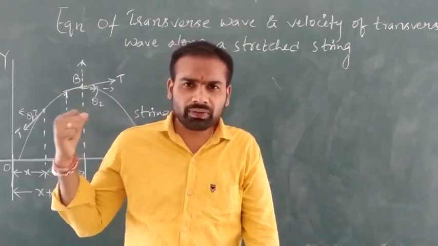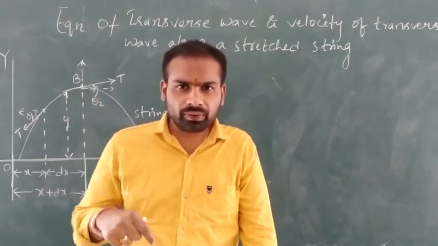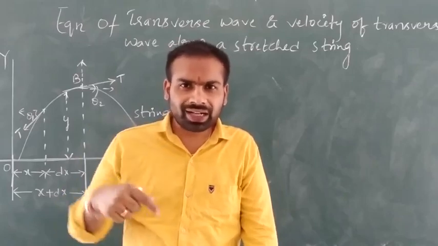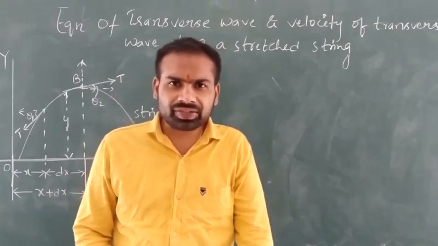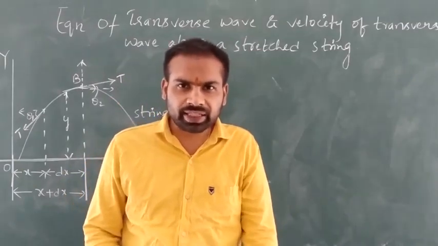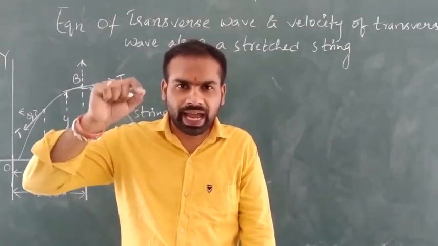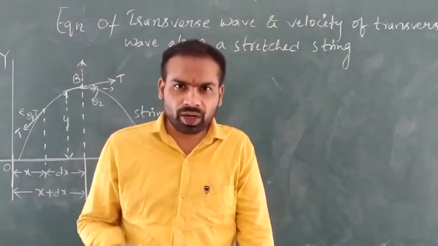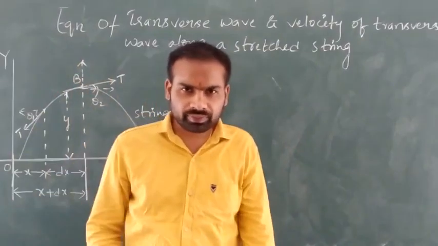See, whatever waves form in the string are called transverse waves. Here we are taking a string, an ideal string. An ideal string is flexible, uniform. Right? An ideal string is what? Flexible and uniform, and also it is very free to move here and there.